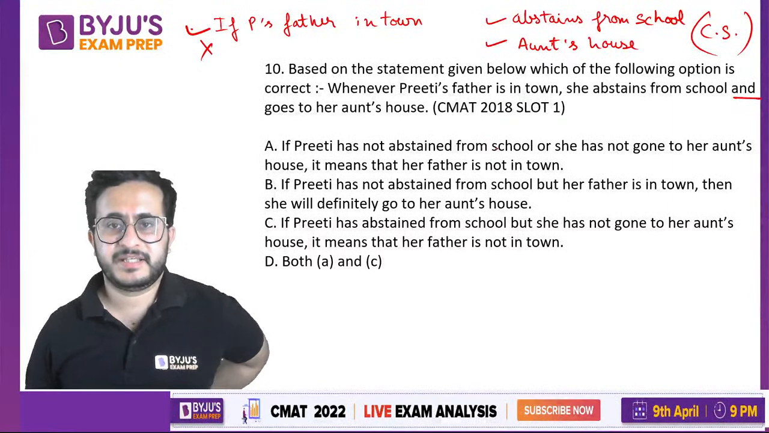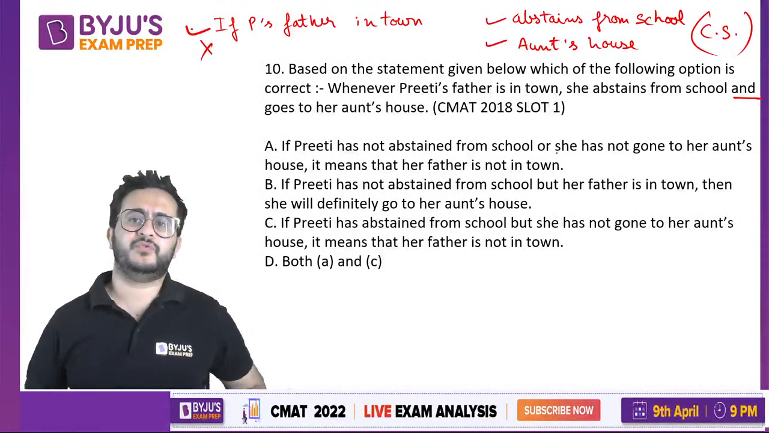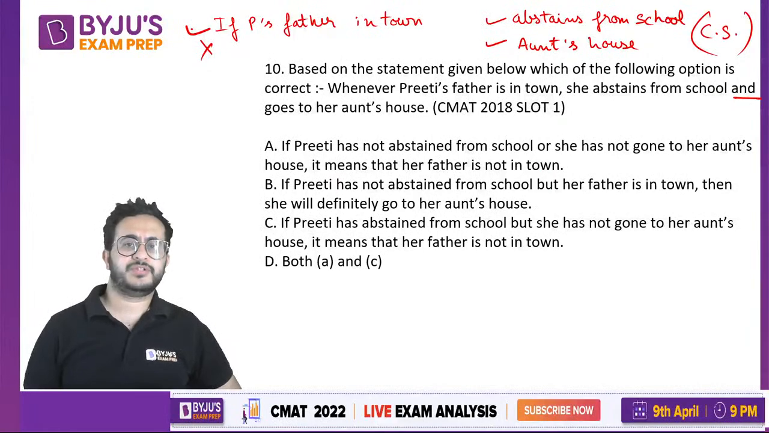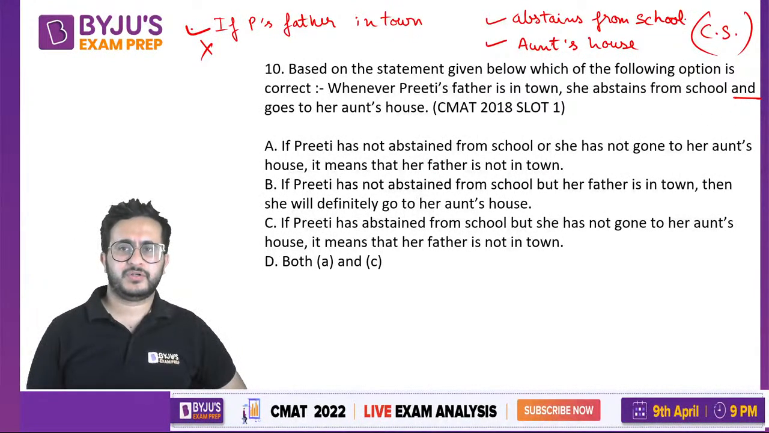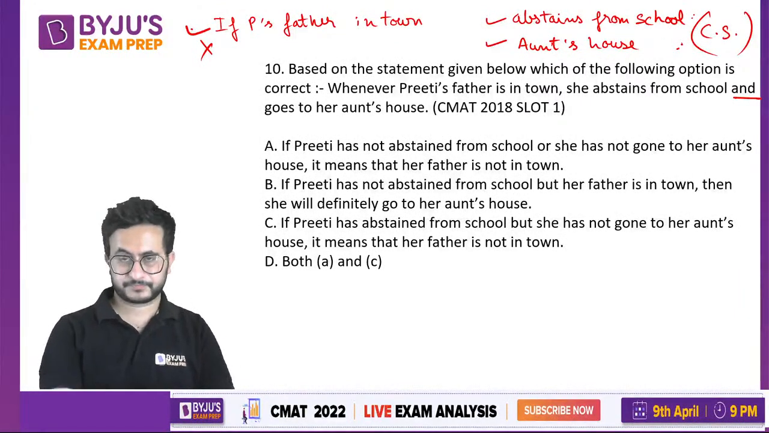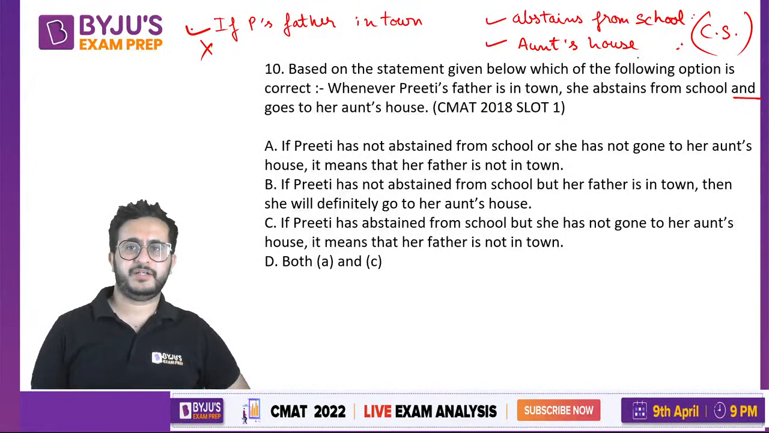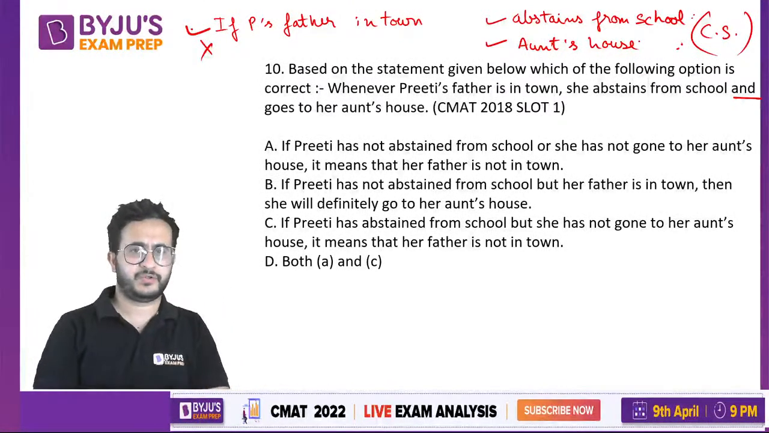Okay. Now first says if Preeti has not abstained from school or she has not gone to her aunt's house, it means her father is not in town. Now if she has not abstained from school and not gone, now both these are false. If both these are false, can we tell her father is in town or not?